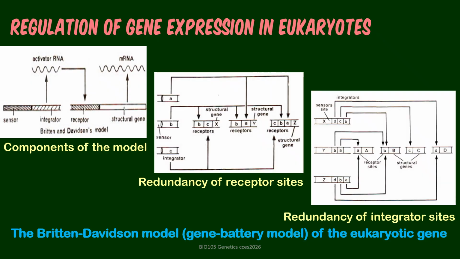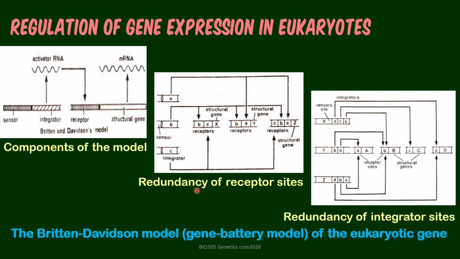In eukaryotes, we have the old representation of the gene called the Britten-Davidson model, or the gene battery model, which I have tried so hard to look for a colored version, but it seems that this is the only illustration that is available. So just like physics illustrations, you have here the sequences in the gene, and activators, and then